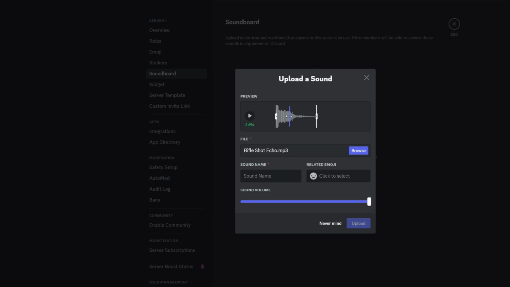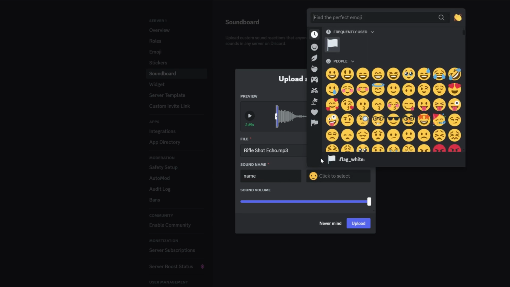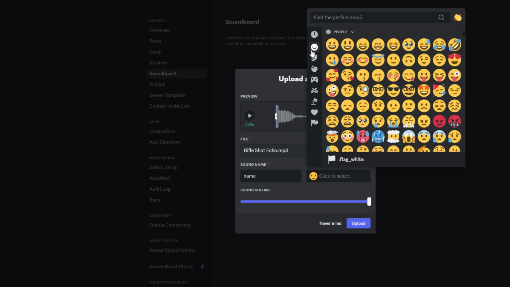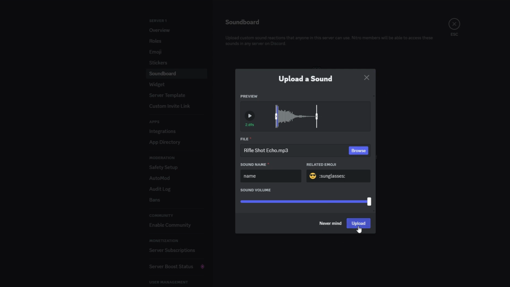Give the sound a name to easily identify it in your soundboard. Click on the related emoji option to add an emoji to the sound. You can use several emojis. If needed, adjust the sound volume using the provided options. Click upload to add the sound to your Discord soundboard.